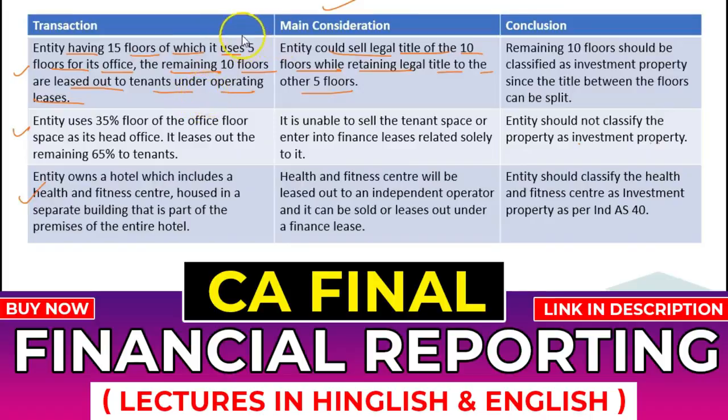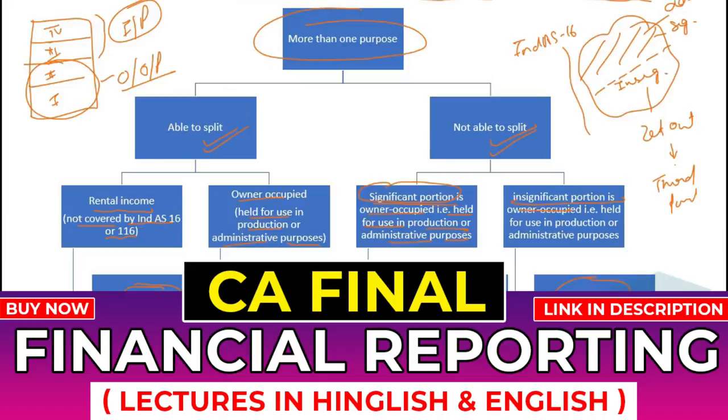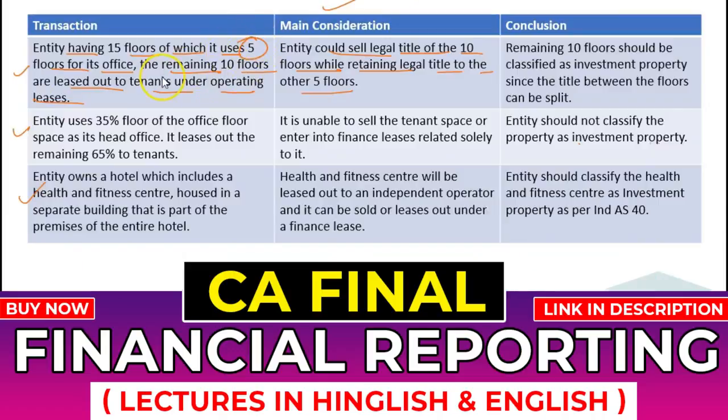So here the entity is able to split, then these 5 floors in which the entity is running its own office will be classified as per IND AS 16, that is property, plant and equipment, and these 10 floors will be classified as investment property. So hopefully it is clear to you.